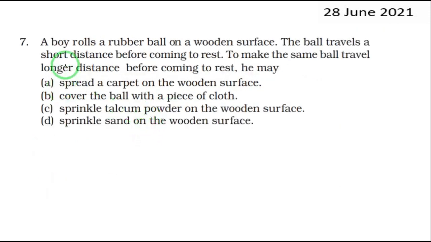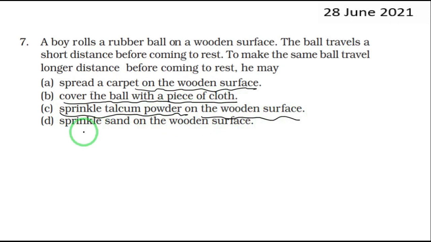Next question. A boy rolls a rubber ball on a wooden surface. The ball travels a shorter distance before coming to rest. To make the same ball travel a longer distance before coming to rest, he may spread the carpet on the wooden surface, cover the ball with a piece of cloth, sprinkle talcum powder on the wooden surface, or sprinkle sand on the wooden surface.